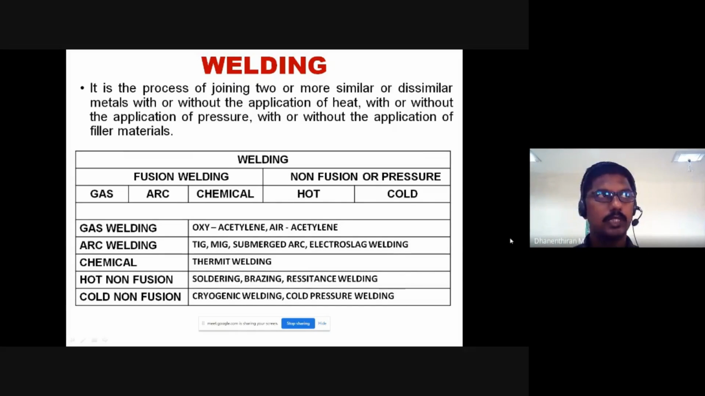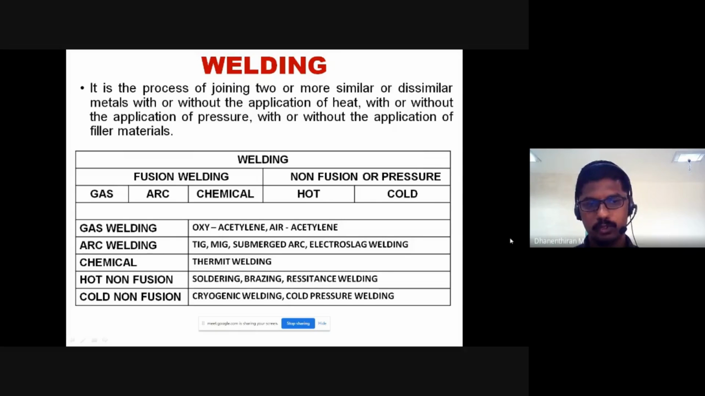TIG welding, which is tungsten inert gas welding, and metal inert gas welding, MIG welding, submerged arc welding, and electroslag welding. The next one is chemical welding, which is thermite welding. In thermite welding, molten metal is used to form the weld.